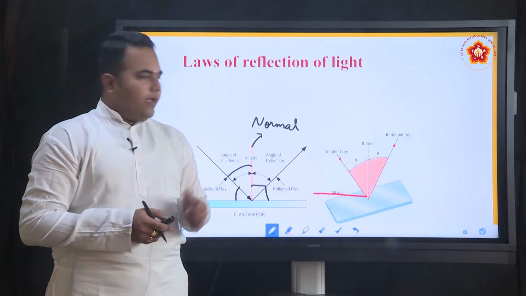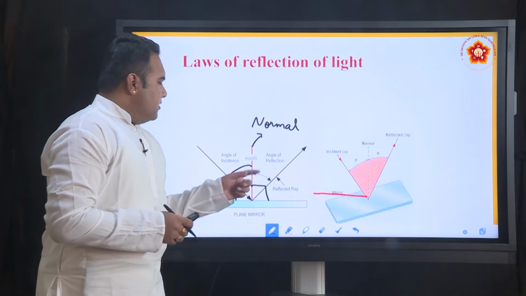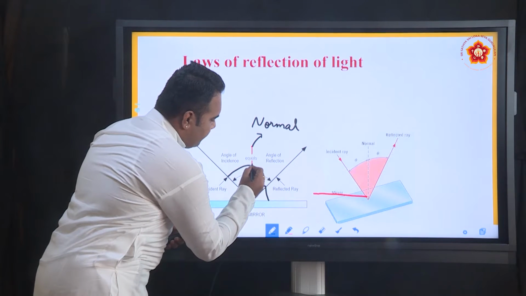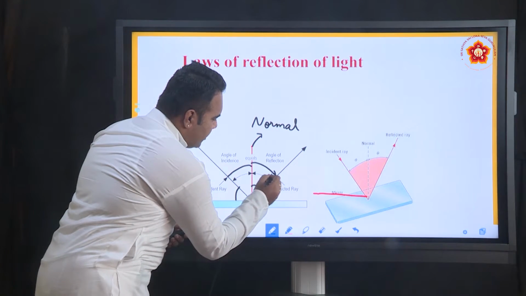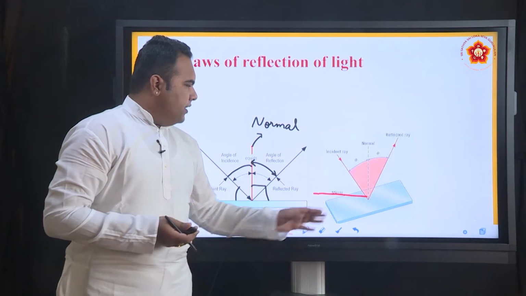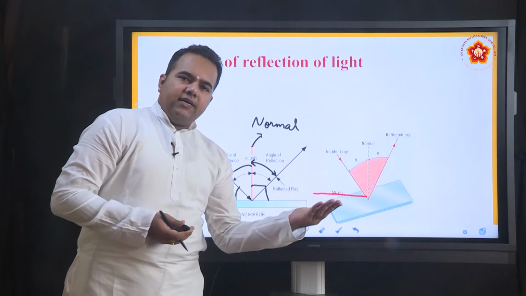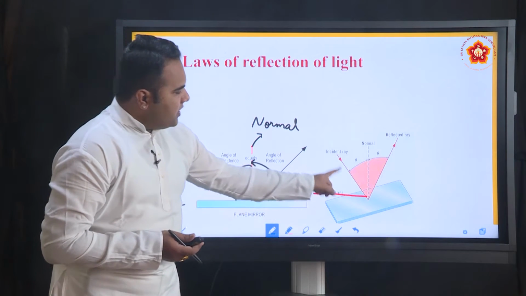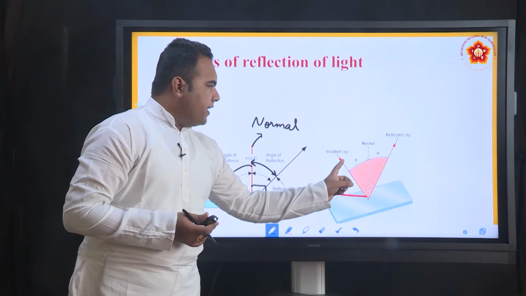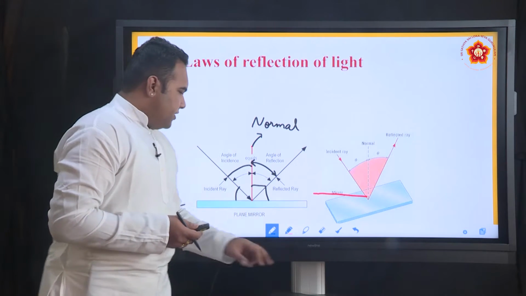Similarly, angle of reflection is the angle made by the reflected ray with the normal. So this reflected ray with the normal, this angle is called angle of reflection. And suppose the mirror is tilted in a different plane, you will be seeing how we draw the normal for that particular surface and how we measure angle of incidence and angle of reflection.